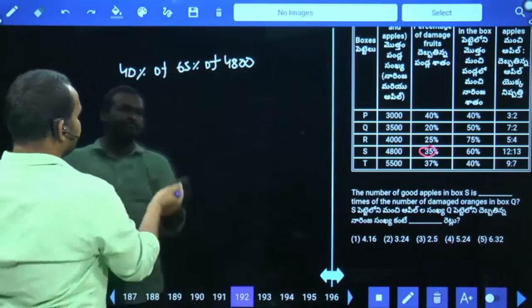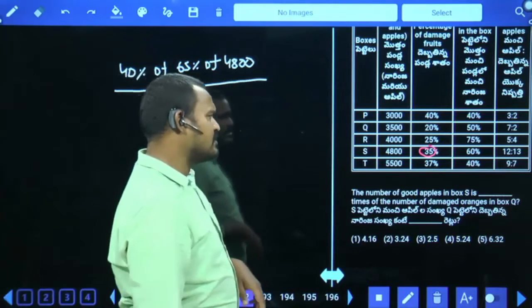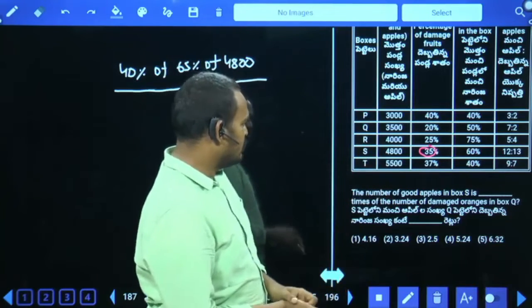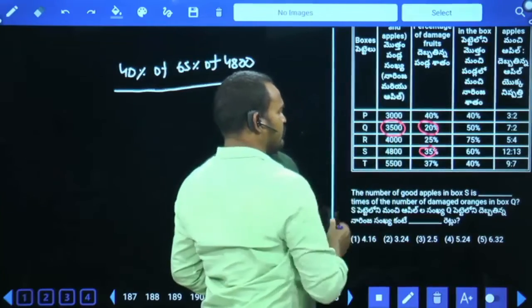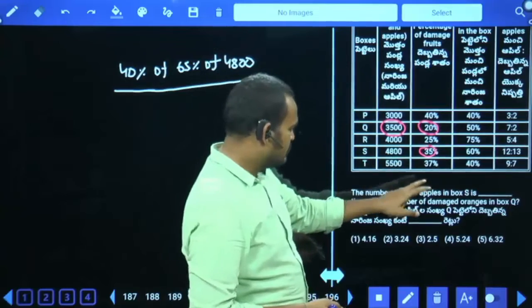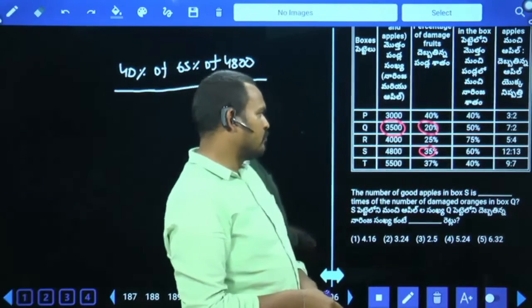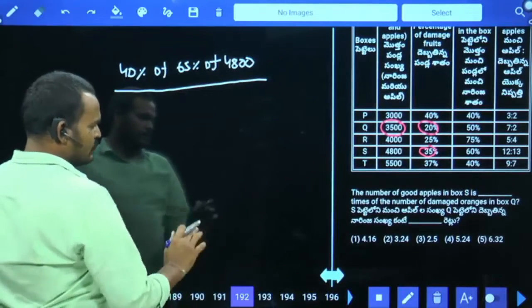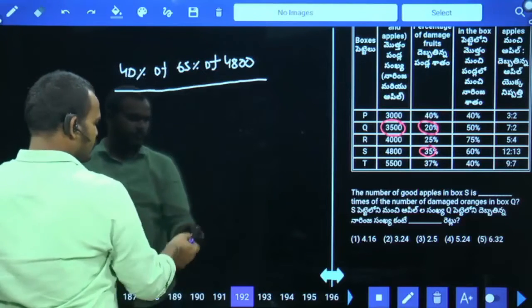Box Q, damaged oranges. Definitely we require the damaged value. Q: 20% of 3500 is 700. In that 80%, 40%, 1400. Okay, it is also the same. We are getting 2.5 times almost.